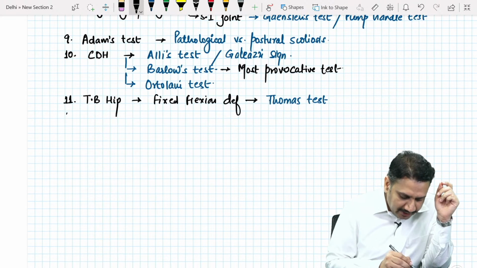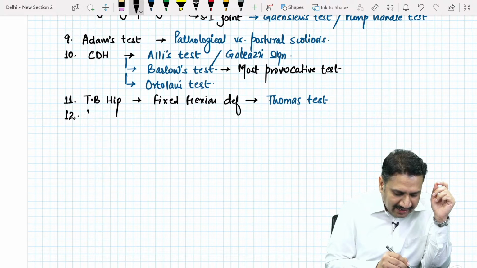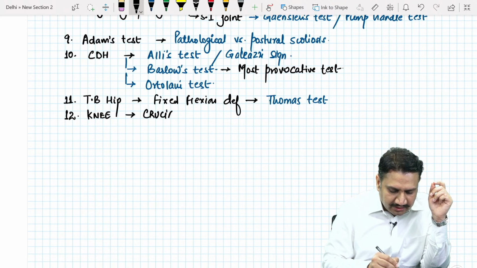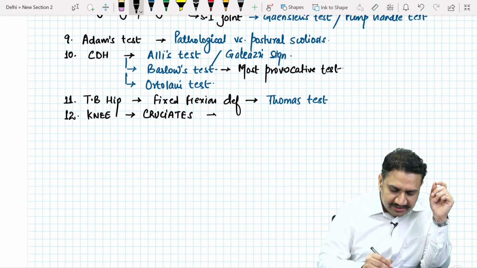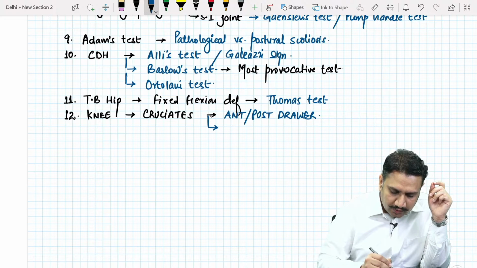All right. Number 12. Let's go down to the knee area. In the knee, we can have the tests for 2 different structures. One is for the cruciates. For the cruciates, the named tests, if you remember, are learned as the anterior and the posterior drawer test, or what was the other name? The other name was Lachman.